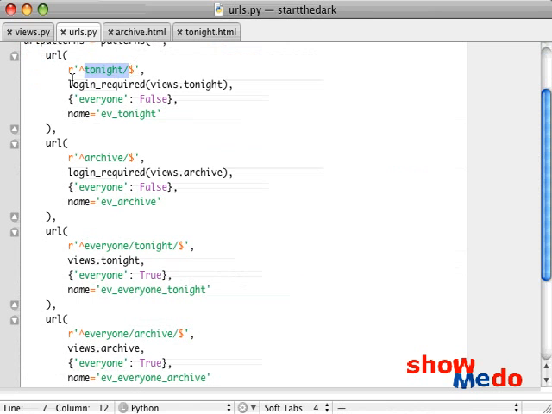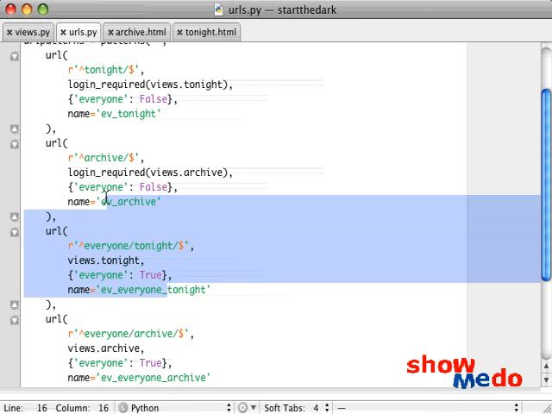So for tonight, we passed login required, and we set everyone as to false. If we're looking at the archive, we wrap login as required, because both of these require a logged in user so that you can look at your friends. But we say everyone is false there too. And then if we're looking at everyone, then we do everyone tonight, and we don't wrap that in a login required. And we can say everyone equals true, and we do the same thing here,